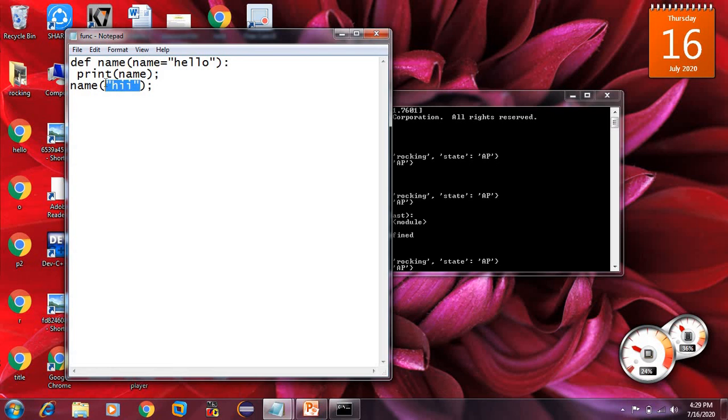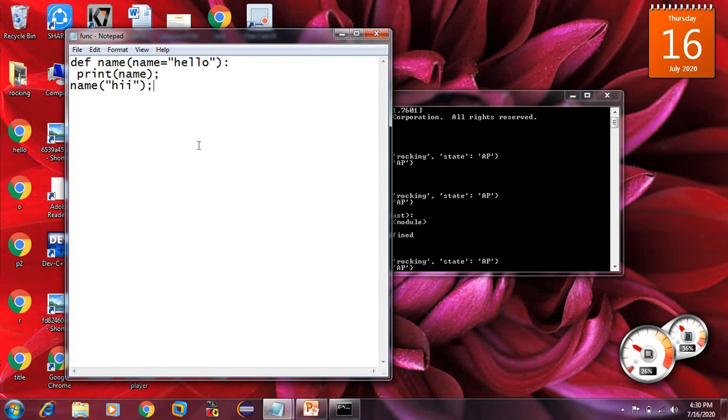So here I have created hi. Here also I have given the input hi, that is my calling function. This itself is called the calling function, and if you give any value inside, that is called the default function. Then what output will we get? Guess it. Here I have given hi, and here hello. The name was declared with hello before, and I am calling with hi. Then what will I be printing?